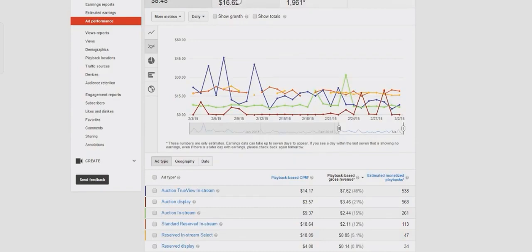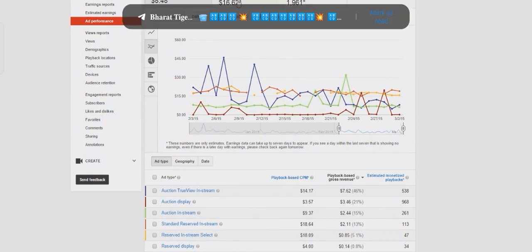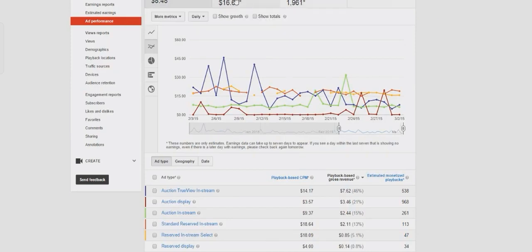I used to look at that number all the time, and I'd be like, if mine is like $30, why am I only getting like 10? It's because Google takes 55%, and then your network takes 10 to whatever, 25%. So let me run you through it again. This is how much money you get per 1,000 views. This is how many ads you displayed last month, or whatever date range you chose. And this is what the advertiser paid before Google and everyone else takes their chunk out of it. So there you go. I just had to run people through that because no one seems to know what any of these words mean, and hopefully I cleared it up for you guys.